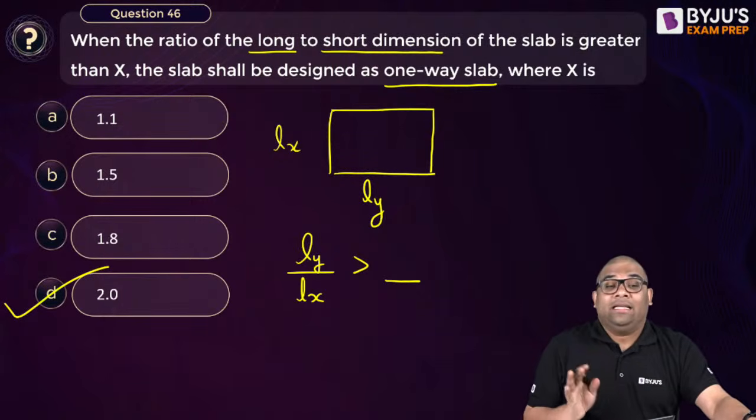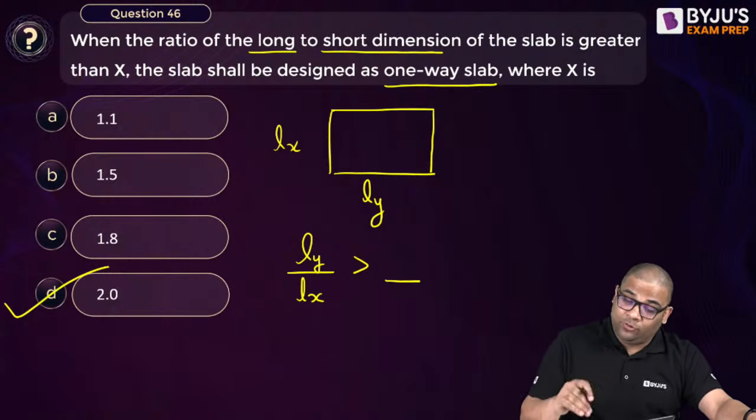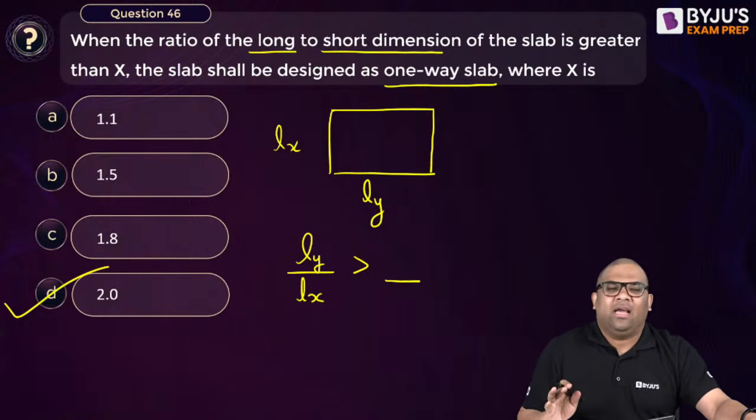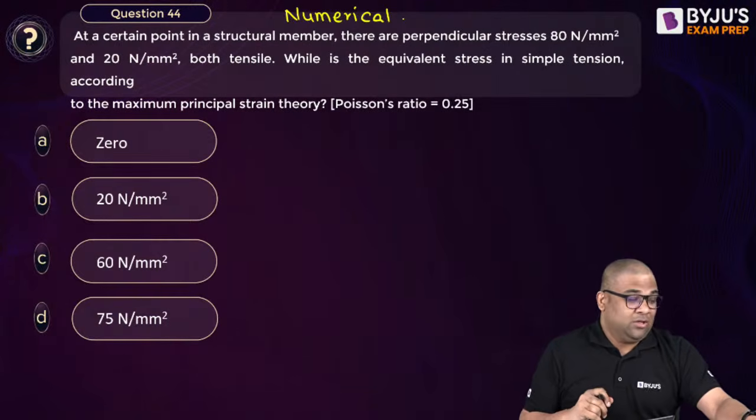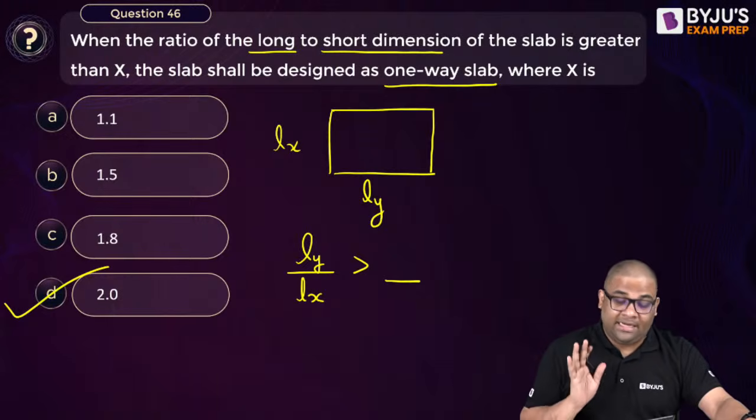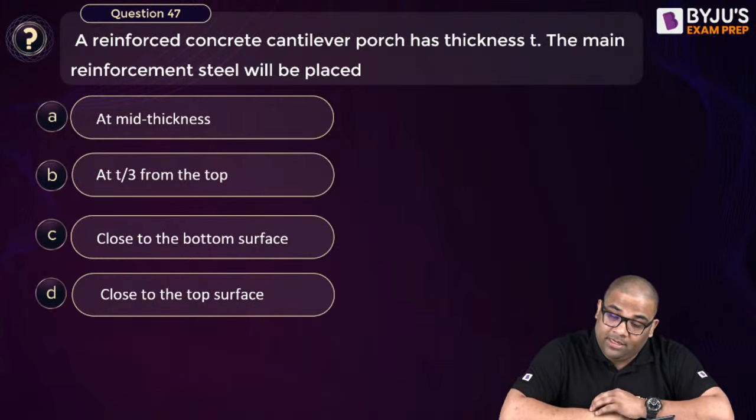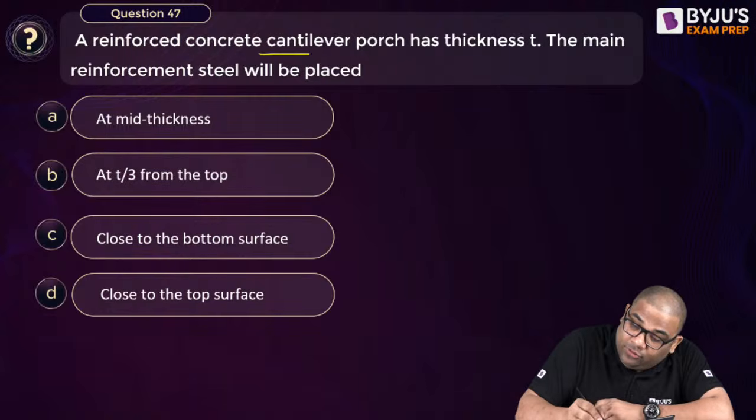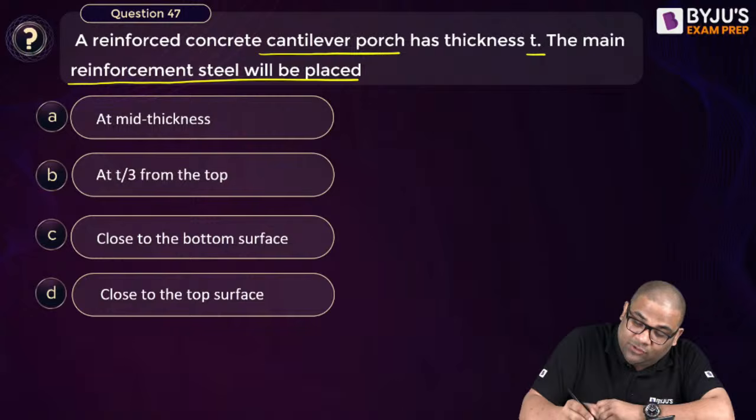You see, that's what I was trying to say to you, that in the ISRO paper there will be some questions like this, very straightforward, and there will be some numerical based questions like this. Numericals also will be there. So numericals attend at the end, and straightforward questions first answer. First attempt straightforward questions. 47th question. Okay, a reinforced cement cantilever porch has a thickness of T. The main reinforcement steel will be placed where?